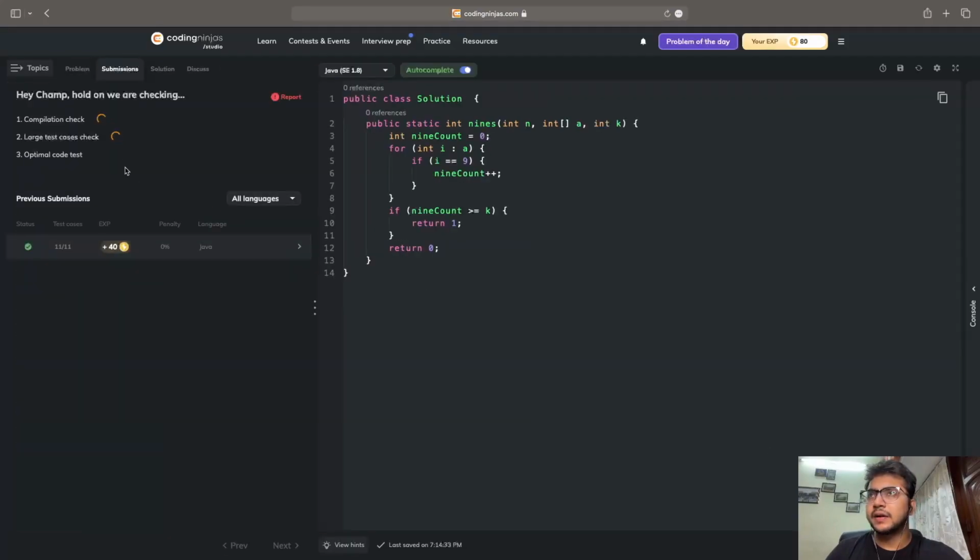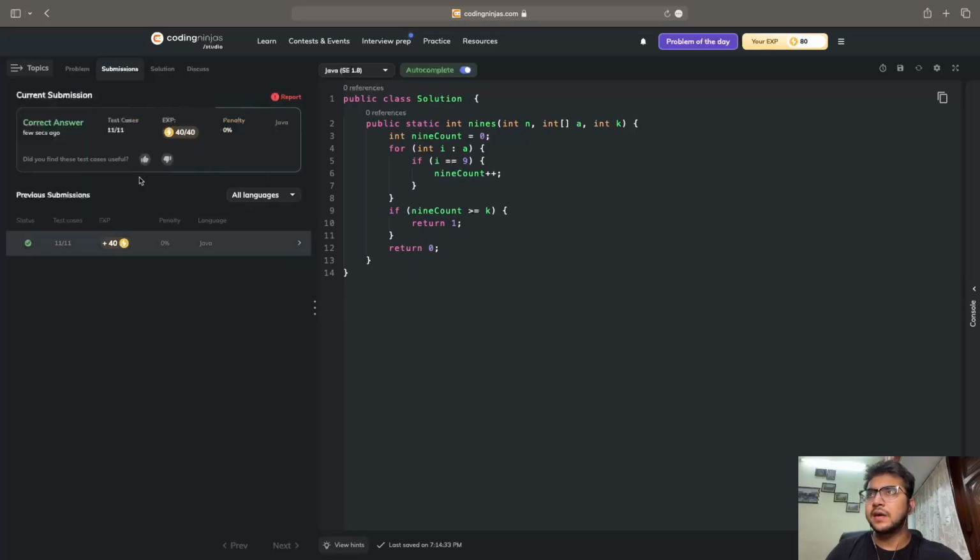Once I click on submit, you can see that there's a compilation check, a large test case check, and an optimal code test check. And yep, I think that it basically was correct. Great. So we did pass all the 11 out of 11 test cases. That is great. Let's move to the next question.